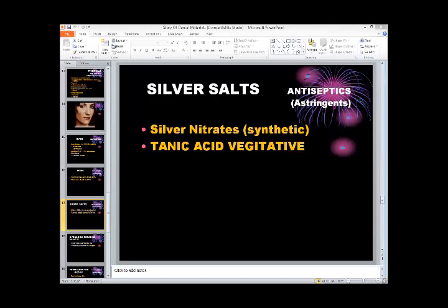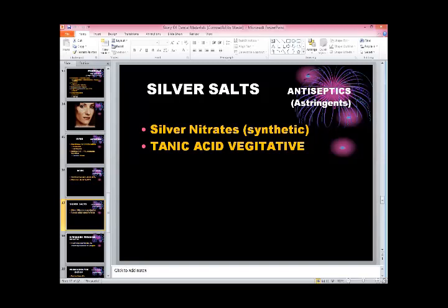We can use these. Silver nitrate is a synthetic salt we are making, but tannic acid is vegetative. In a way, we can say that this tannic acid is an astringent.